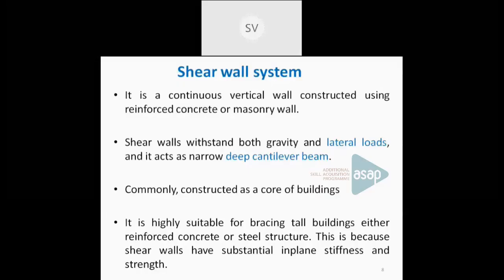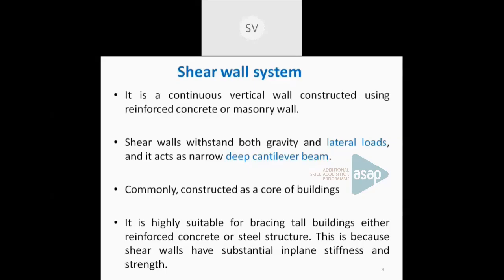It can be constructed either using reinforced concrete or a masonry wall. And this shear wall, I told you, is very efficient in resisting the gravity loads as well as the lateral forces. So shear walls are particularly important where there is the effect of dynamic forces. Dynamic force means earthquake forces, wind forces, etc. And it is actually acting as a cantilever beam because it is extending from the bottom towards the top of the building. So it is acting like a single cantilever wall.